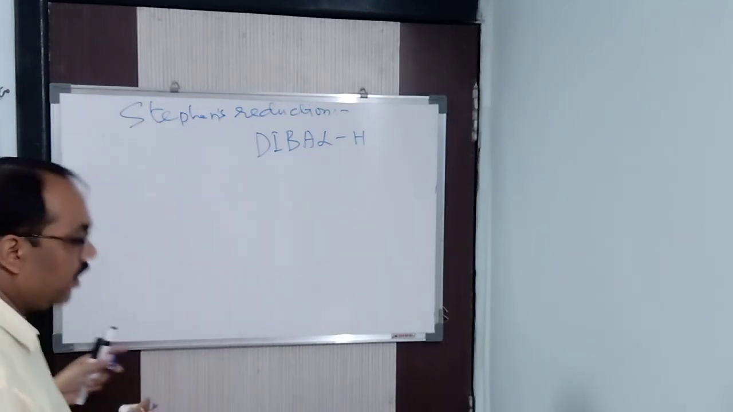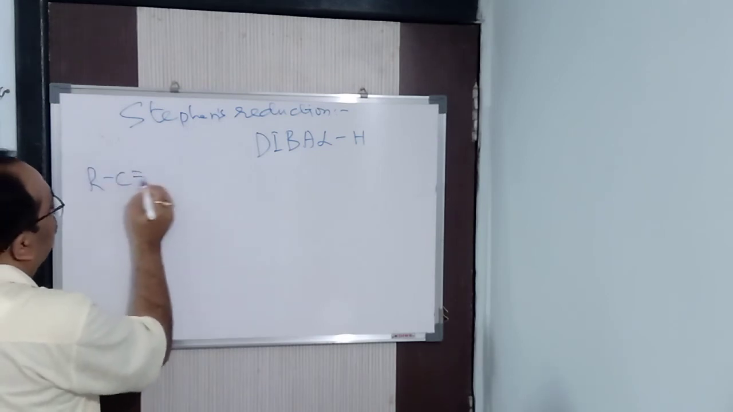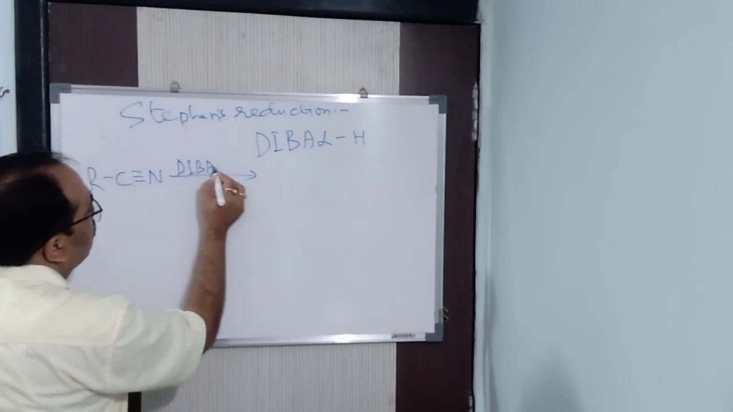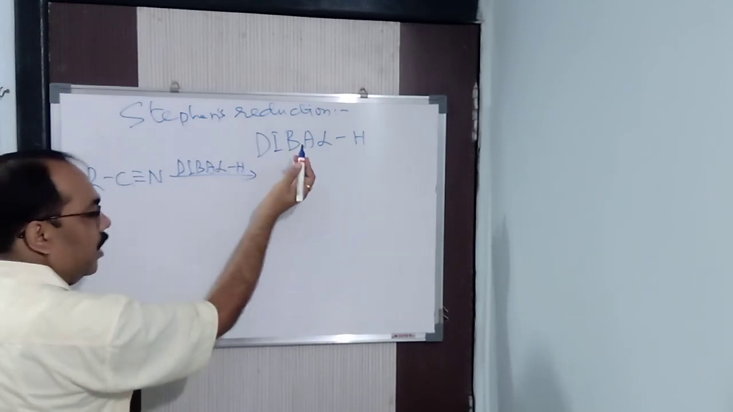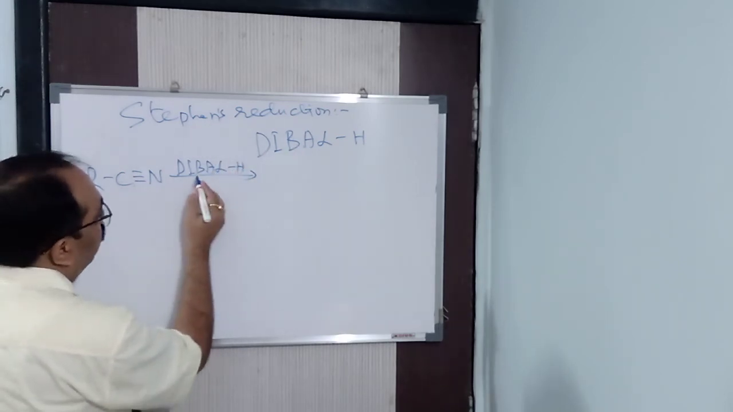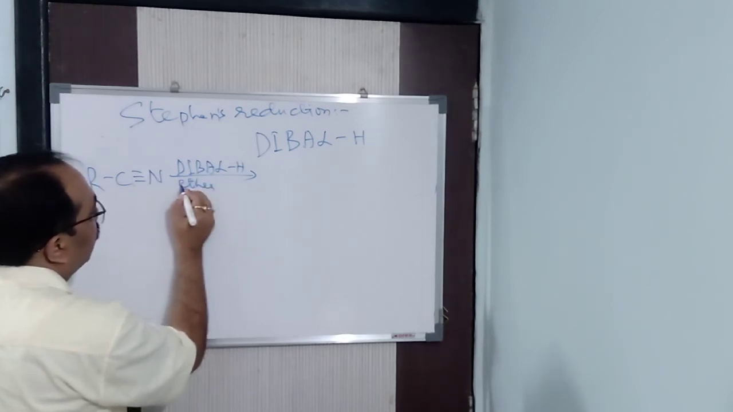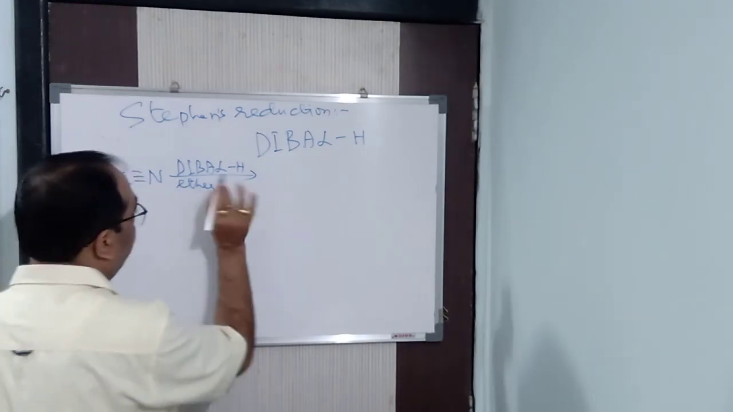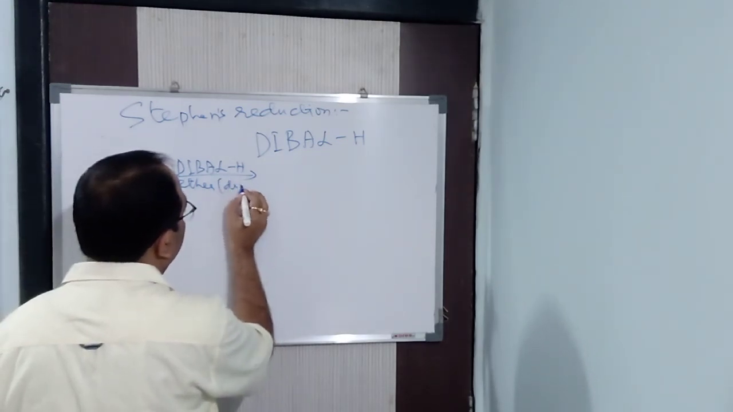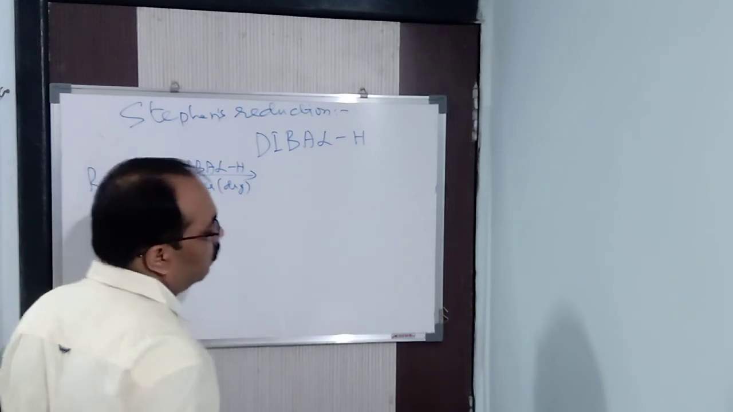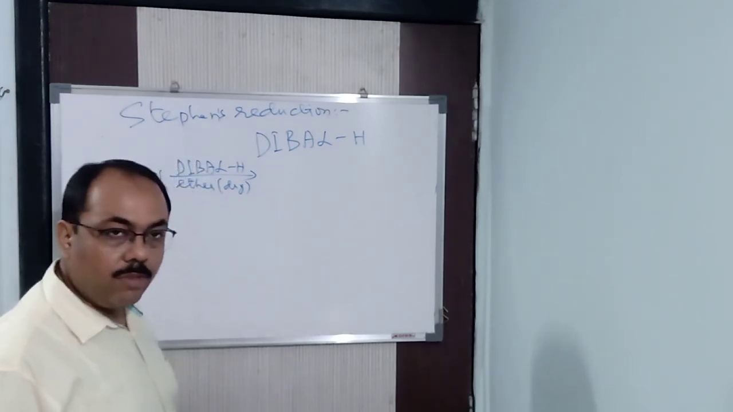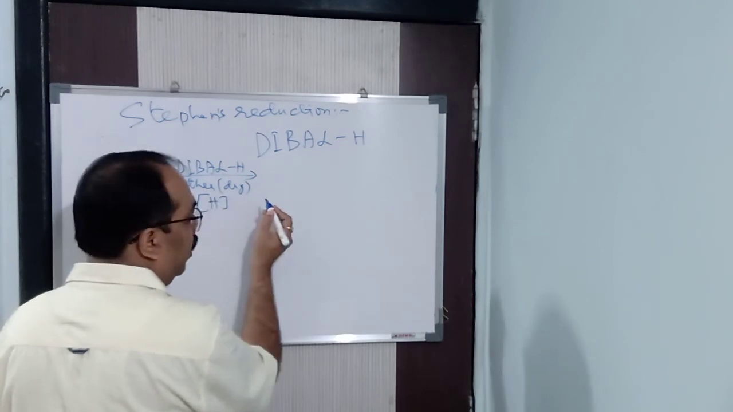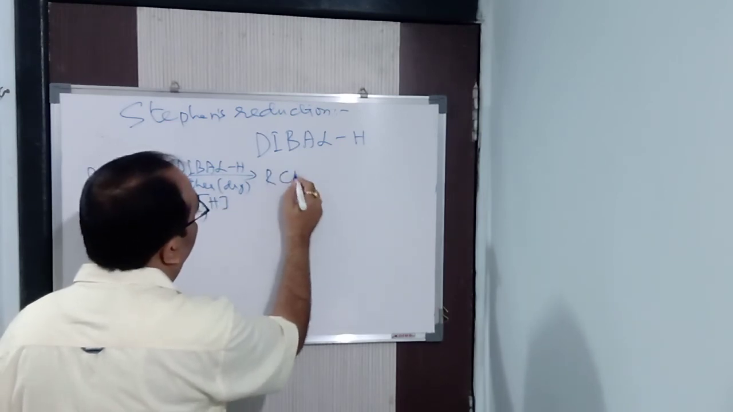So I can take RCN in presence of DIBAL-H, which acts as a reducing agent, diisobutyl aluminium hydride, in presence of dry ether. Here temperature is not required; you take dry ether. There also I have taken dry ether. So what is going to form? The same thing, an addition product. Clear? Because DIBAL-H will give you nascent hydrogen.